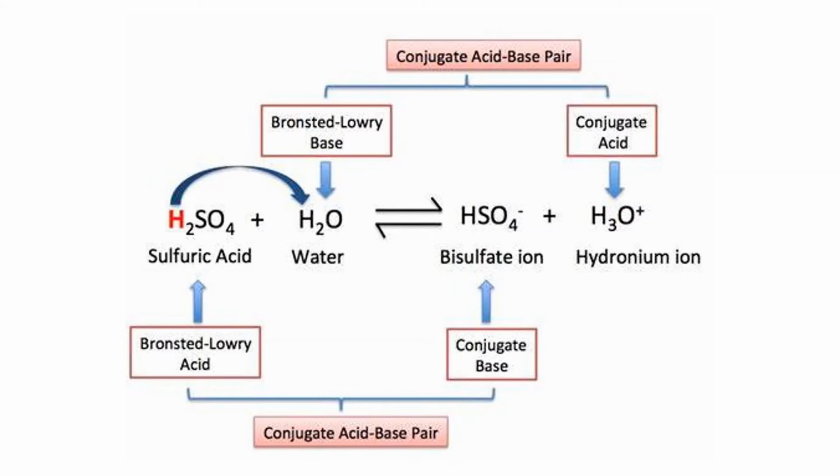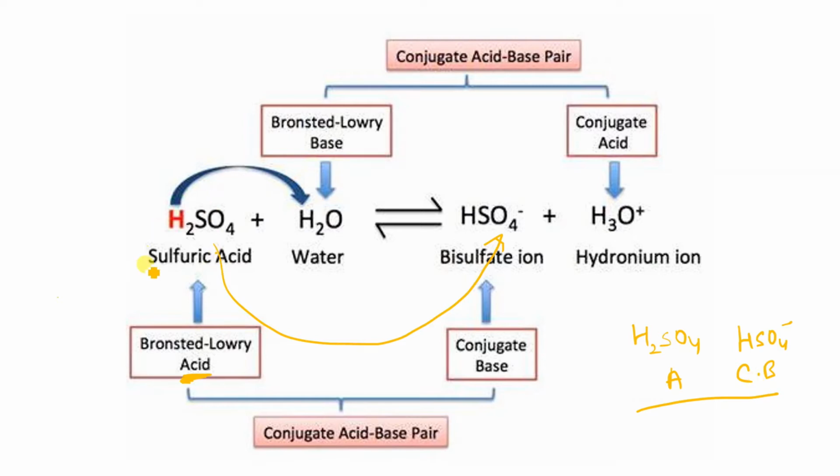We can see that H2SO4 is losing H plus ion, so that's why it will be acid, Bronsted-Lowry acid. And the result is HSO4 minus, so this will be the conjugate base. So here H2SO4 and HSO4 minus are an acid conjugate base pair. Clear?